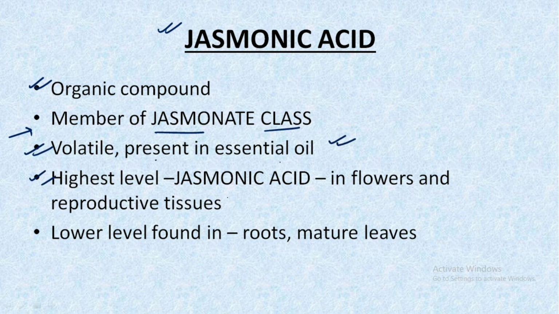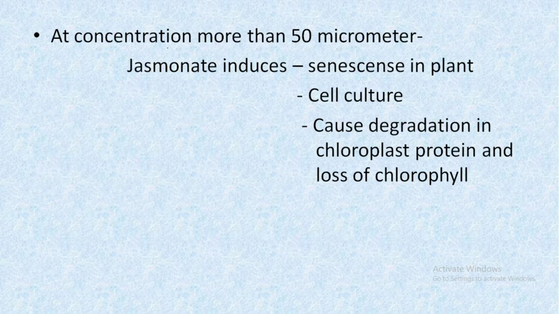The highest level of the jasmonic acid is found in the flowers and the reproductive tissues, and the lower level is found in the root and the mature leaves. So with this we can make out that jasmonic acid is playing an important role in the fragrance. At a concentration of more than 50 micromolar, jasmonate or jasmonic acid induces senescence in the plant. It induces cell culture, and it also causes the degradation of chloroplast protein and also the loss of the